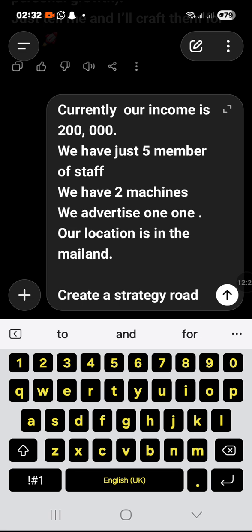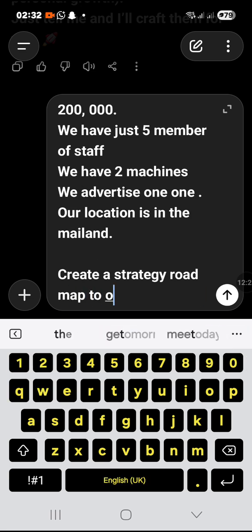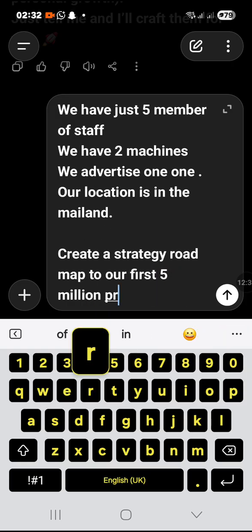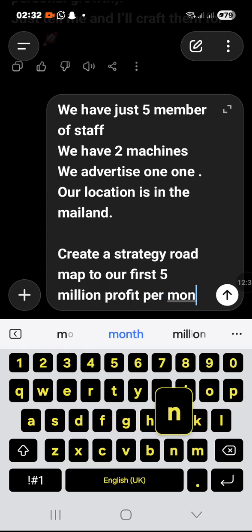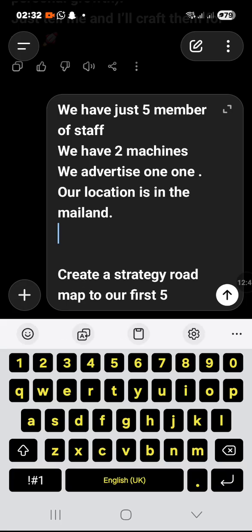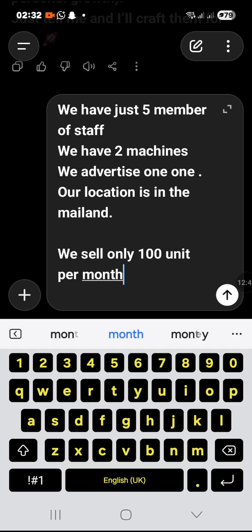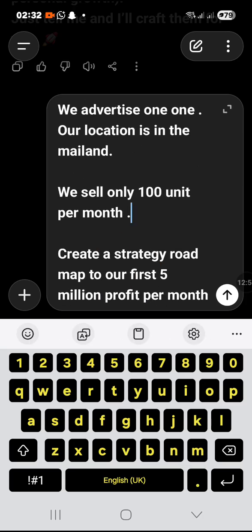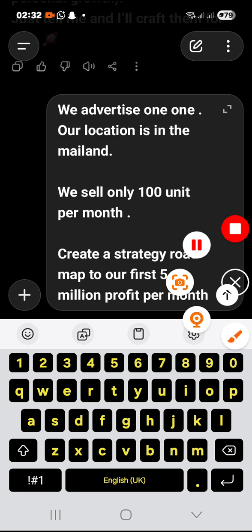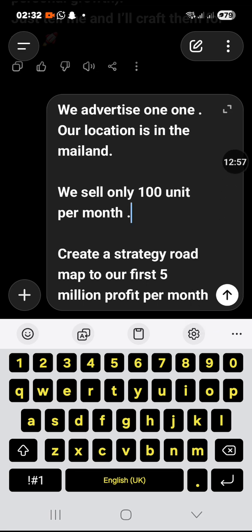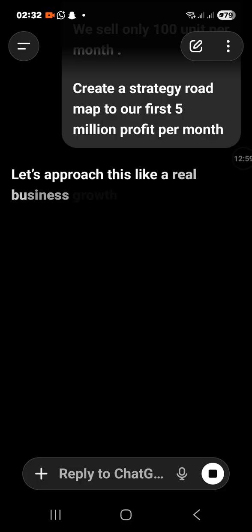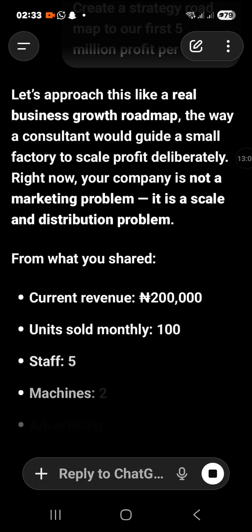So you explain what you want, a strategy roadmap to our first 5 million profits per month. I forgot, you have to tell it how many units you sell. We sell only 100 units per month, for example. This will give it a very detailed strategy for you. So let's send this. Let's see what we're going to get. So you will see the strategy now that we're going to get.